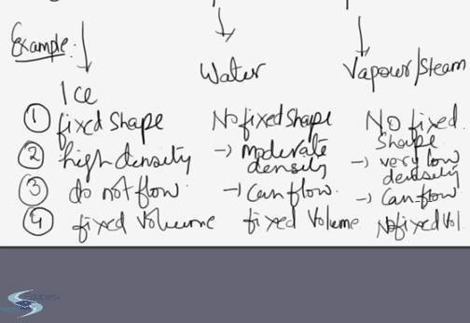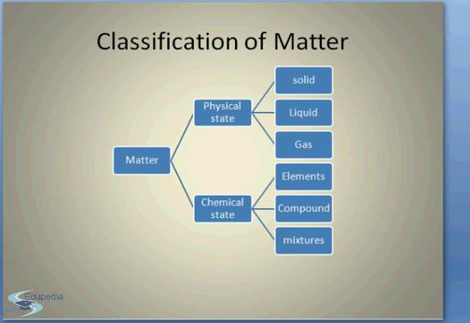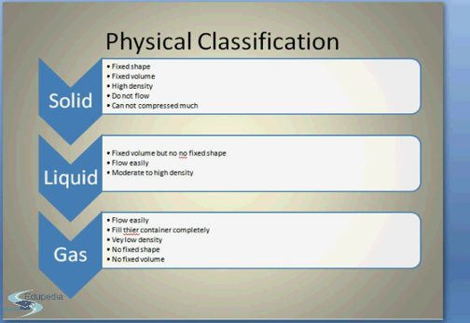Now let's conclude this. We have seen ice as a solid having a fixed shape, fixed volume, and high density. They don't flow and they cannot be compressed much. Solids are also a rigid form of matter.